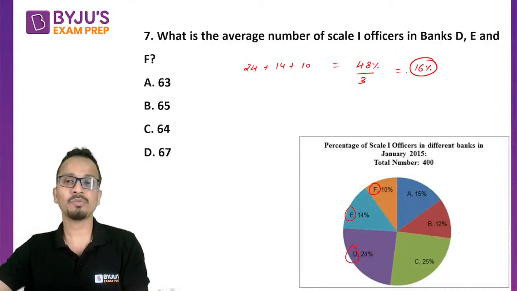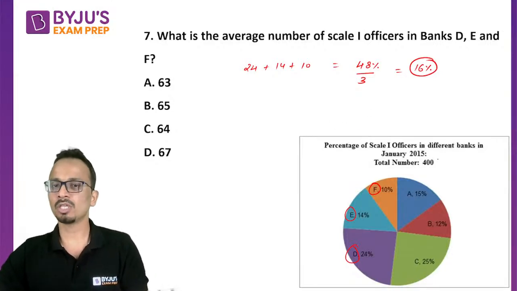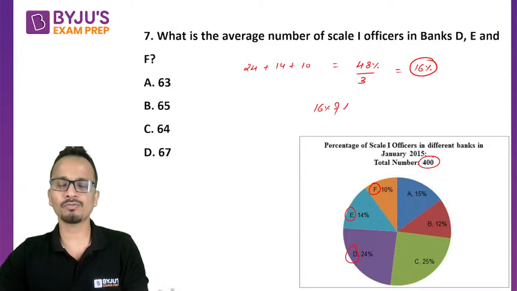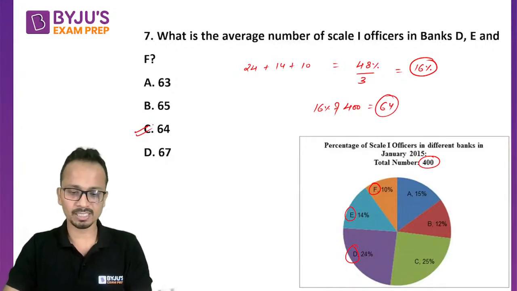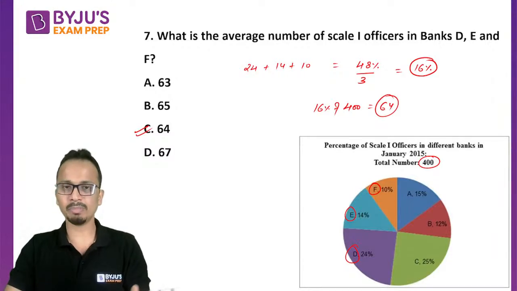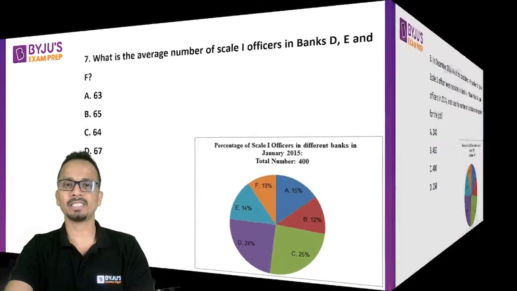Now I'll convert this percentage into the number. So the total number is given as 400. So 16% of 400 will be equal to 64. So 64, option C will be the correct answer for this one. All right, simple. Let's move on to question number 8.